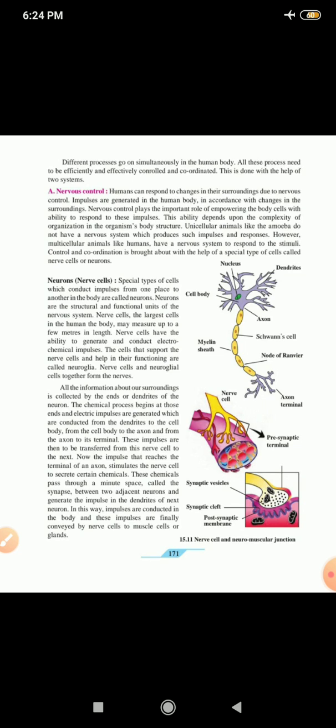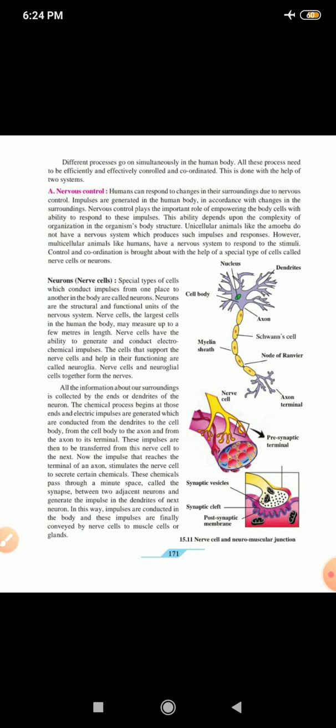Next paragraph. All the information about our surroundings is collected by the ends, or the dendrites, of the neurons. I will show you in the picture. The chemical processes begin at those ends, and electrical impulses are generated which are conducted from the dendrite to the cell body. Now here in this picture you can see the dendrites here.